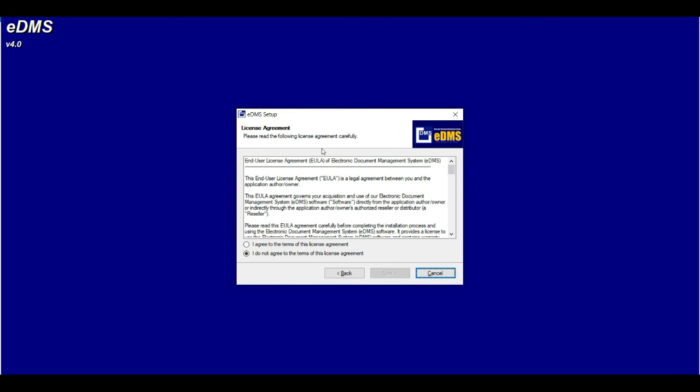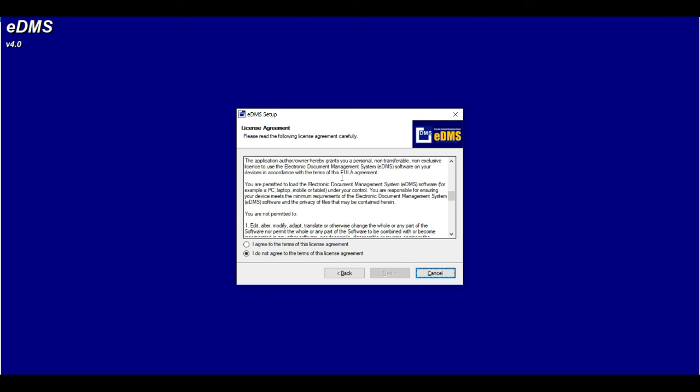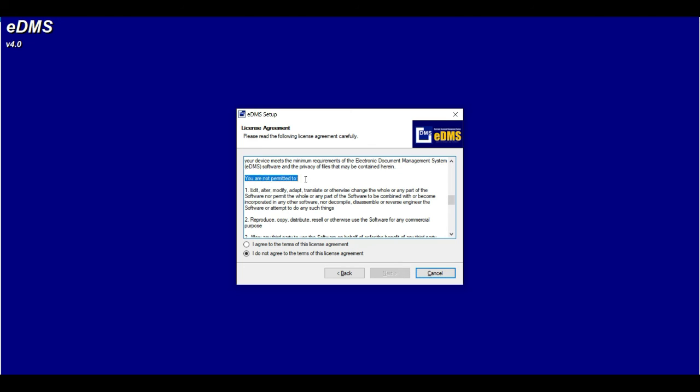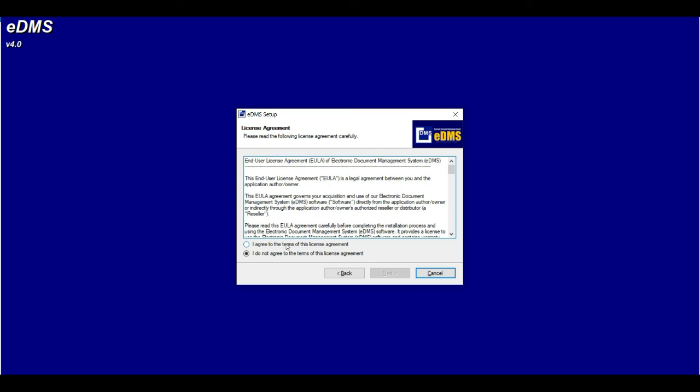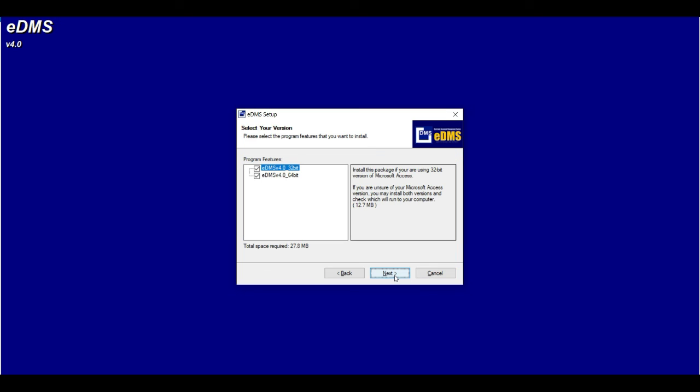This is our license agreement. Please read this carefully, especially our license grant on things which you are not permitted to do. Click lang natin yung agree. Kung hindi tayo agree dyan, then do not agree, so just cancel the installation. Click natin yung agree, then next tayo.